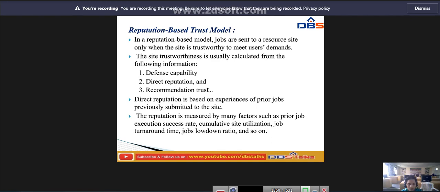It is assessed according to such factors as intrusion detection, firewall, response capabilities, antivirus capacity, and so on. So this is the defense capability.